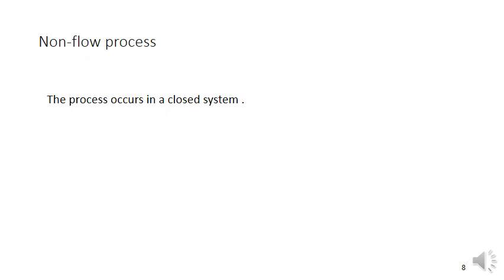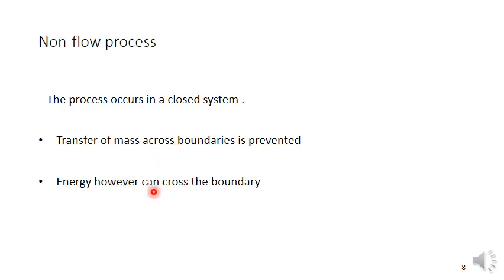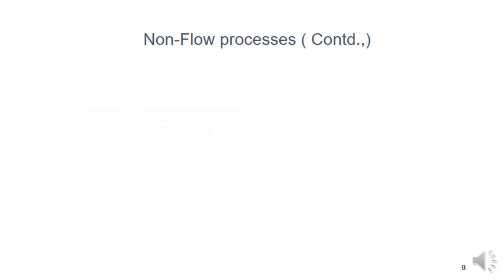The process occurs in a closed system. This is a very important point: transfer of mass across the boundaries is prevented. There is no mass transfer in the closed system. Energy, however, can cross the boundary. So only heat energy transfer is there, and no mass transfer.